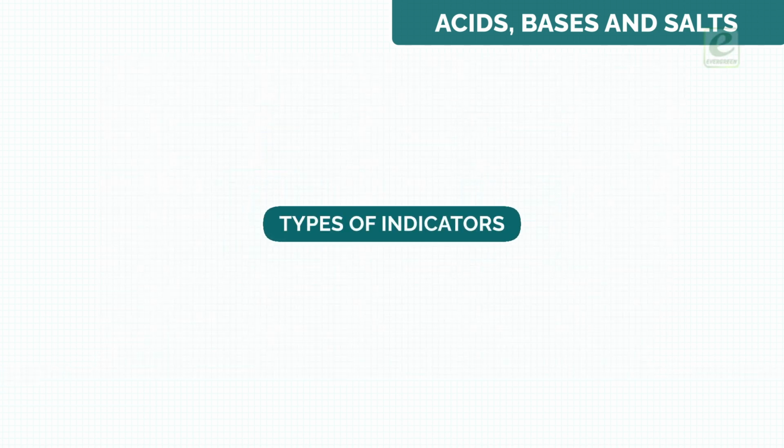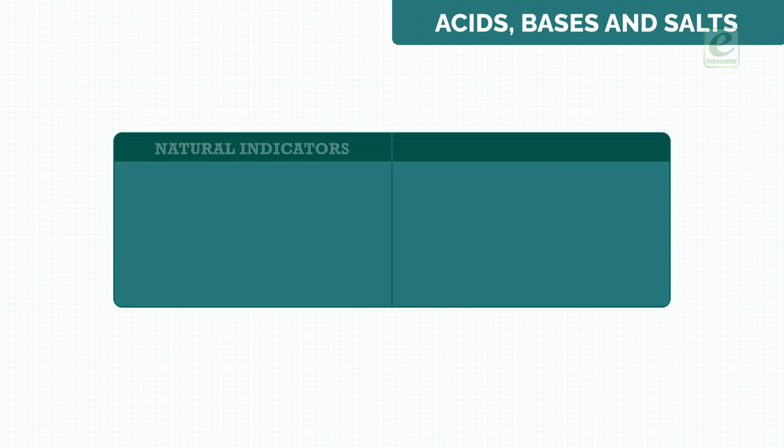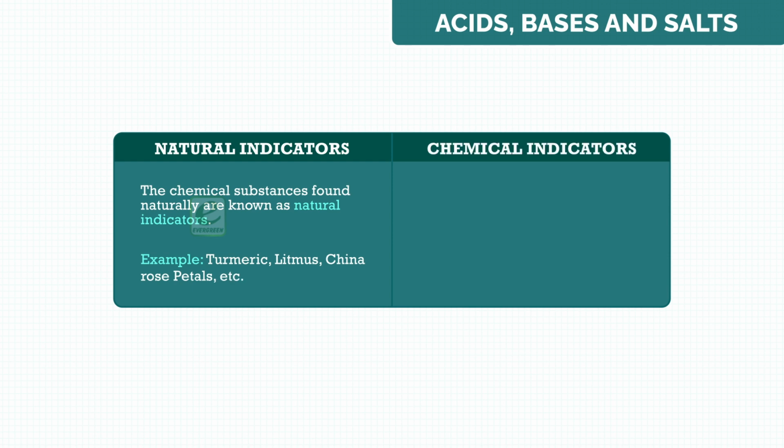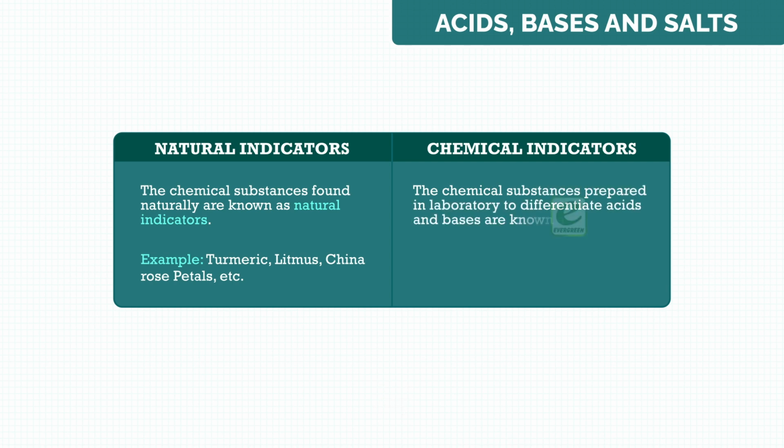Types of indicators. Natural indicators. The chemical substances found naturally are known as natural indicators. Example: turmeric, litmus, China rose petals, etc. Chemical indicators. The chemical substances prepared in laboratory to differentiate acids and bases are known as chemical indicators. Example: phenolphthalein, methyl orange, etc.